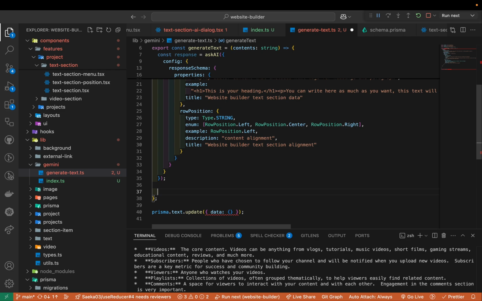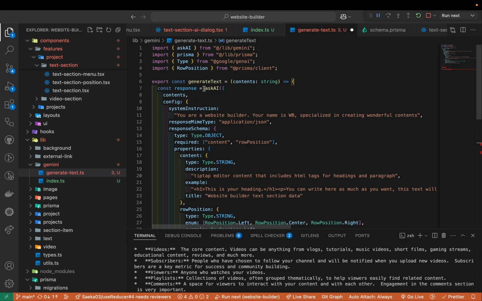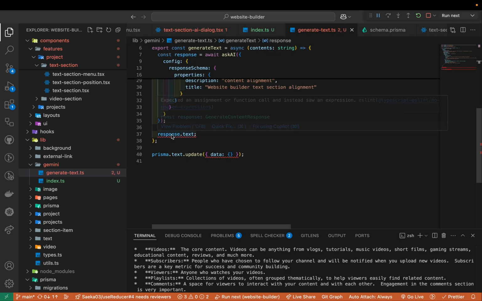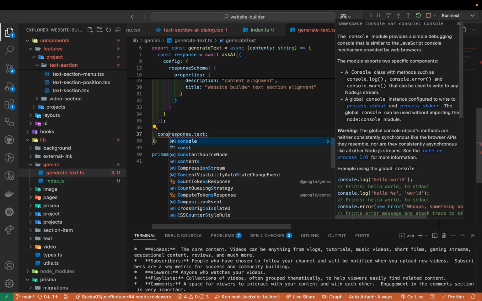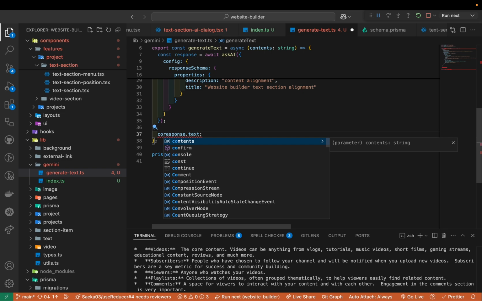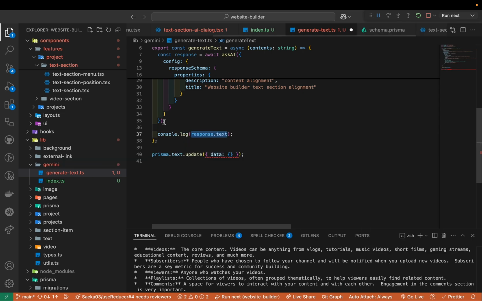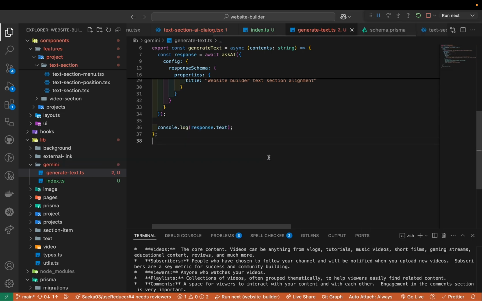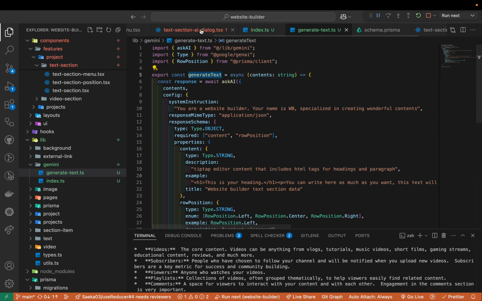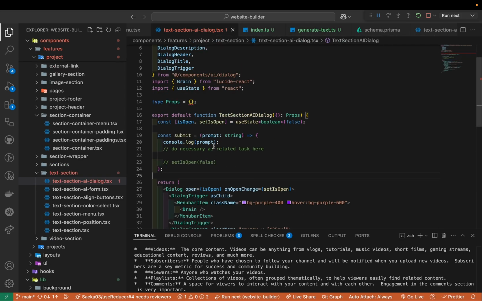So then we're gonna get the response, and then we can get the text. Oh, sorry, I think this one we need to handle async, right? Because it returns promise. So let's give async here and then await. So this guy will return text. Let's try to console log and see, right? So console.log and then that. And then let's delete this one. We don't need it. So here I'm gonna import this one to here.